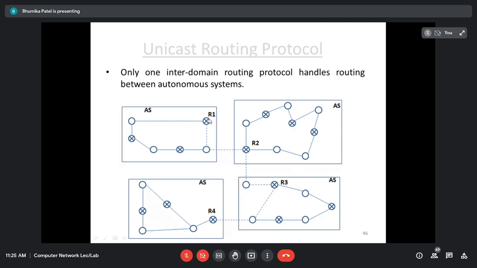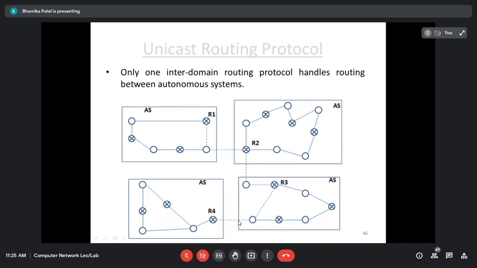So here in this autonomous system I'm using three routers. These three routers are connecting different networks, right? So to connect this network and this network, I'm using this router. And if I want to connect this network and this network, it is router 1, right? Now here, if I want to provide routing between these two different autonomous systems, there will be BGP, right?